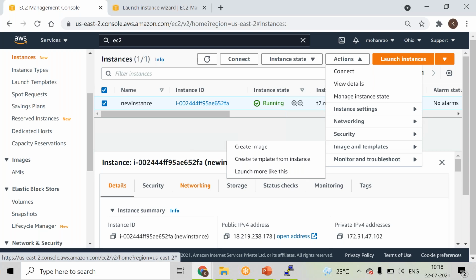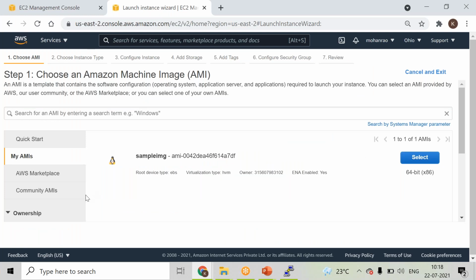So if someone asks you a requirement like this, through user data you can do it, and at the same time, with the help of machine images also, you can go ahead and do this kind of actions in the environment, right? So whatever new machine images you are creating in the environment, they will be available under this My AMIs section. So whatever you are trying to create in the environment, here we can see that.